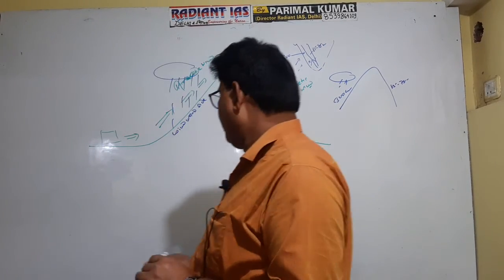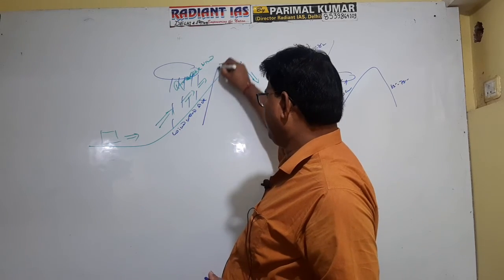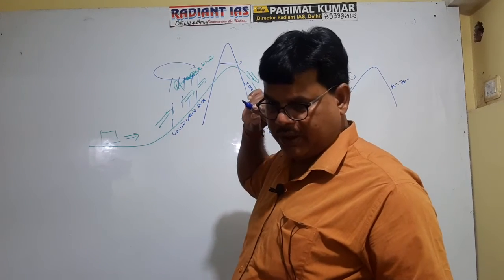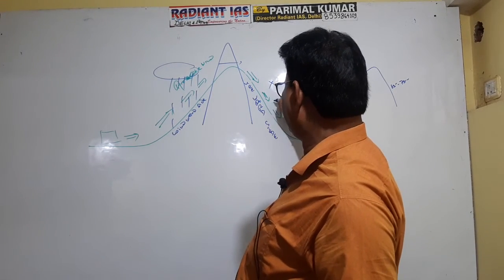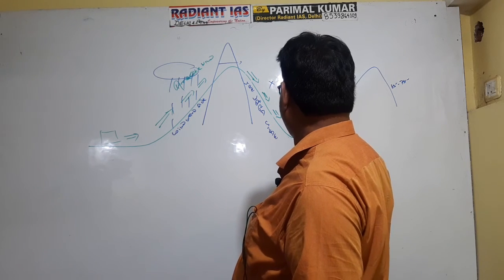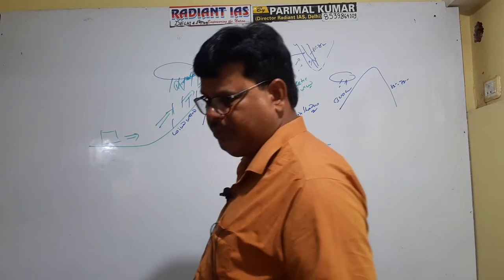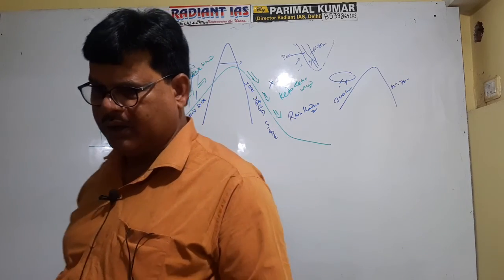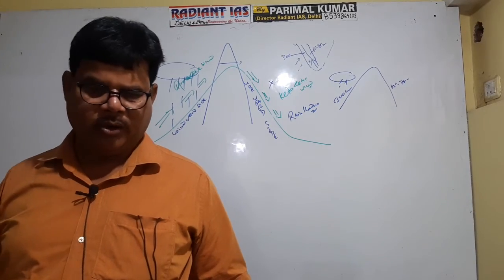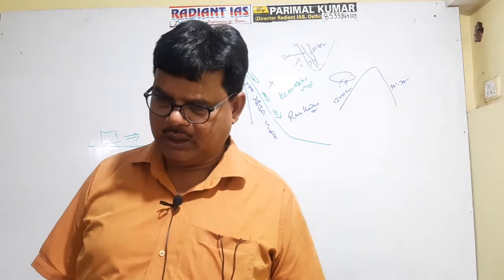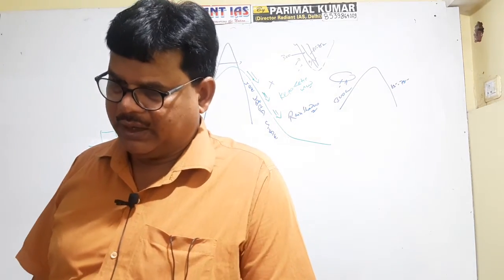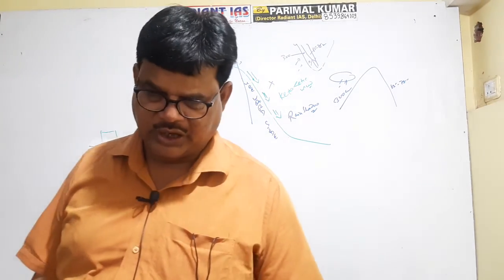But you see, if the height of the mountain is more, in this case, no rainfall is recorded along the leeward side of the mountain. Then only this leeward side is referred to as the rain shadow zone. Getting well, right? When the leeward side forms the rain shadow zone. It is clear now? When the height of the mountain is more, in this case the leeward side will not get rainfall and hence this side is referred to as the rain shadow zone.